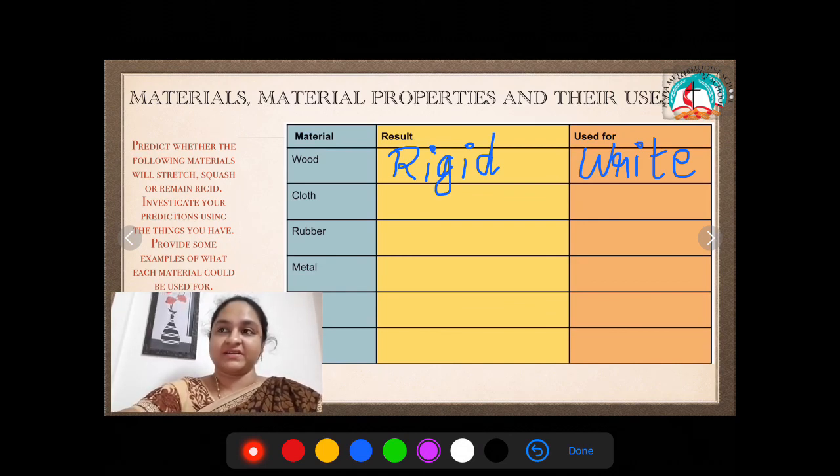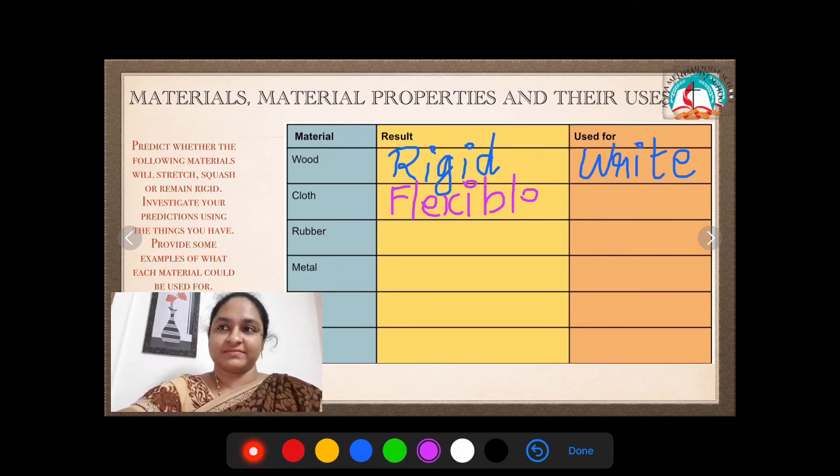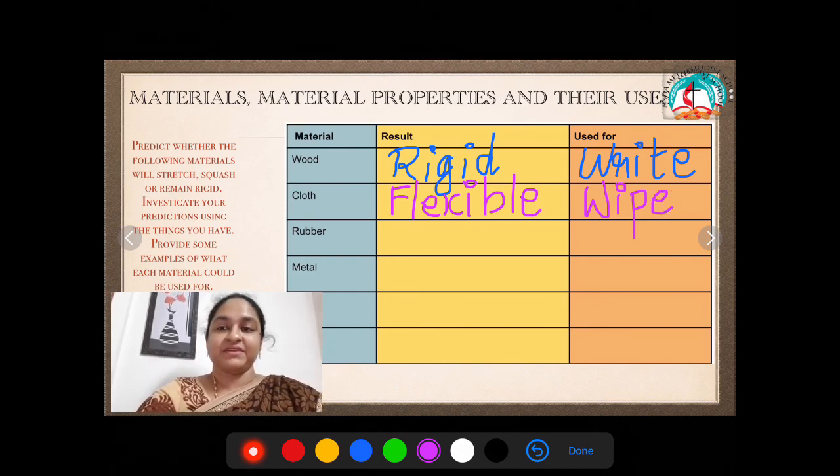What about the handkerchief in your hand? What do you say? What are the physical properties? Is it flexible or rigid? Okay, it is flexible. And why should it be flexible? Think what will happen if it is rigid and not flexible. What is something in your hand which is made of rubber?